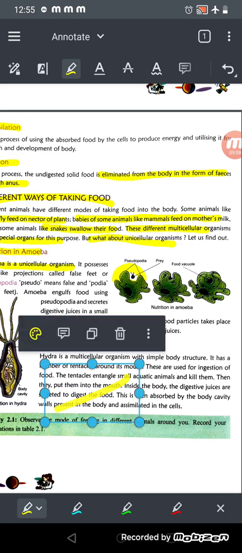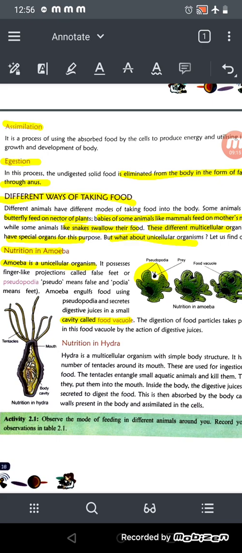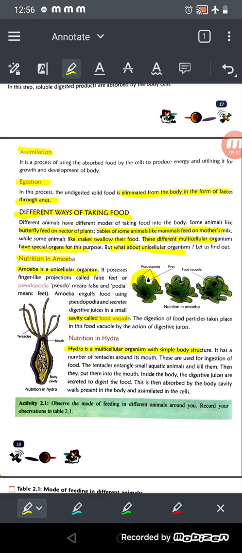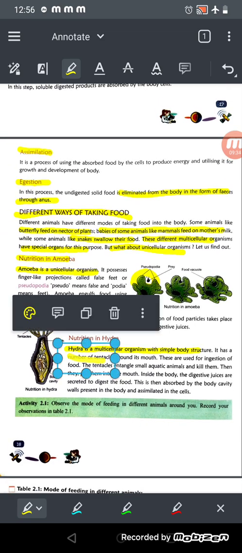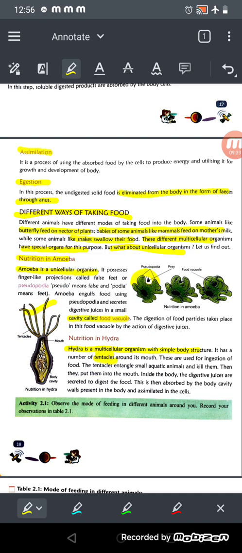Now see about the hydra. Hydra is a multicellular organism, which means it is made up of more than one cell. It has a very simple body structure, and it has a number of tentacles around its mouth. And what are the tentacles? These are the tentacles. See, these are the tentacles. They are used for ingestion of food, and the tentacles entangle small aquatic animals and kill them.